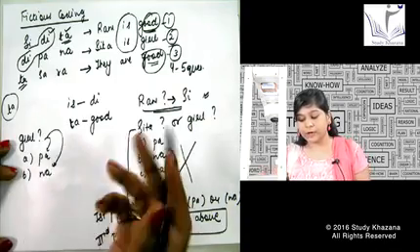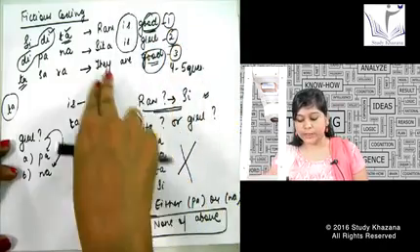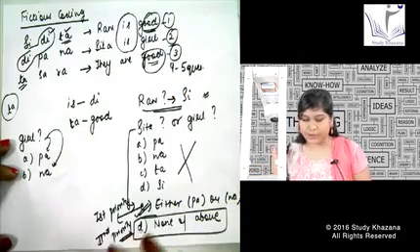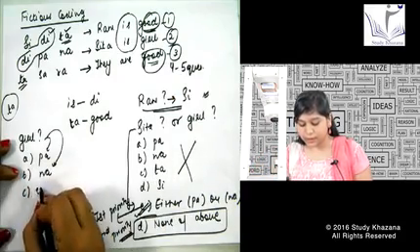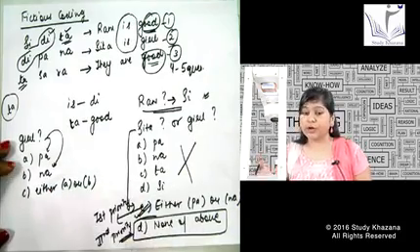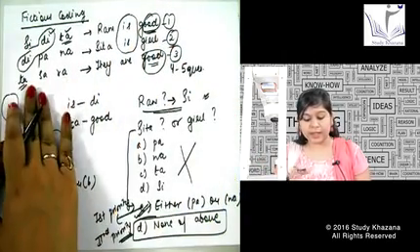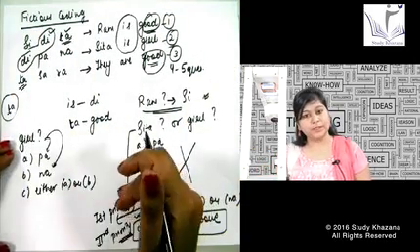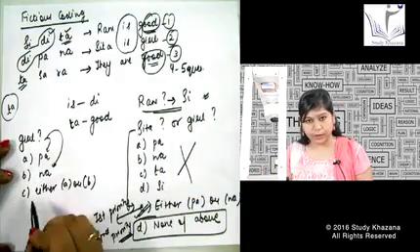How can I say if I do not have any word common between equations 1, 2 and 3? I do not have the word Sita in all three equations. I have Sita in only one equation. So obviously I cannot get this answer. I will say the answer is either A or B. This is known as fictitious coding because we are not aware of the language that is given on the left hand side. This CD is not making any sense in our language, but definitely this is making sense in a coder's form. So I say the answer will be either A or B.